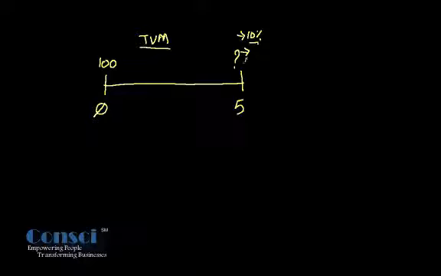So if I don't invest that money in some instruments, the value of that money is going to deteriorate by the end of the 5th year. Whatever I could have purchased with 100 units of money at the beginning of the period, I may not be able to purchase the same thing at the end of the 5th year, because due to inflation my purchasing power of money has gone down.